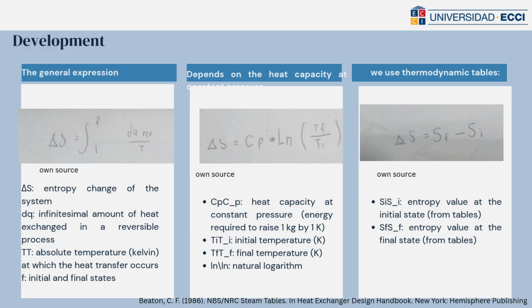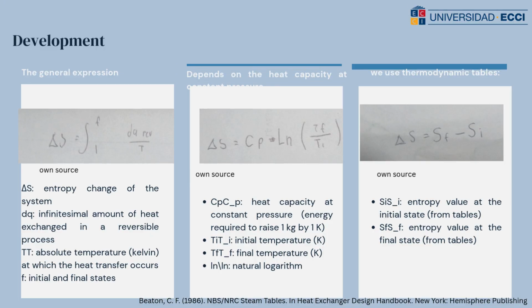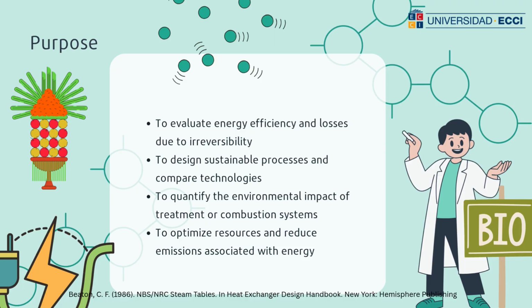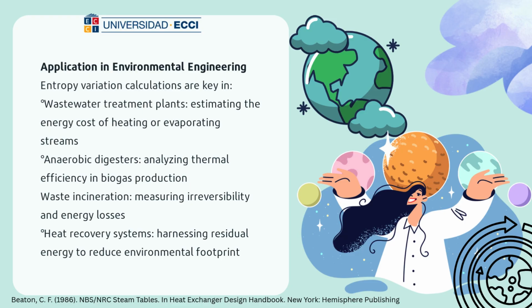The application in environmental engineering: entropy variation calculation is used in wastewater treatment plants to estimate the energy cost of the heat of evaporation, in steam, in anaerobic digesters to analyze efficiency in biogas production, in water incineration, measuring irreversibility and energy loss, and in heat recovery systems that harness residual energy to reduce environmental footprint.